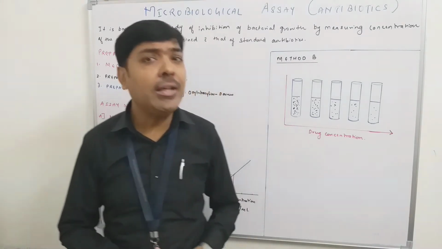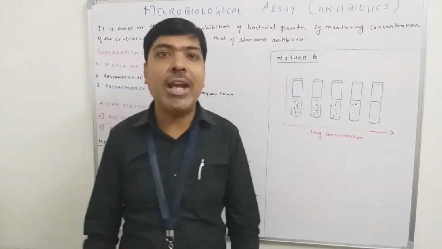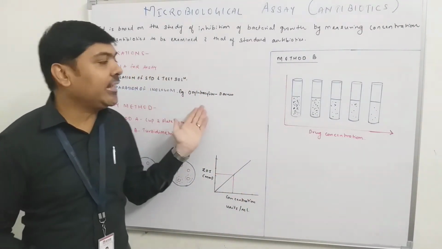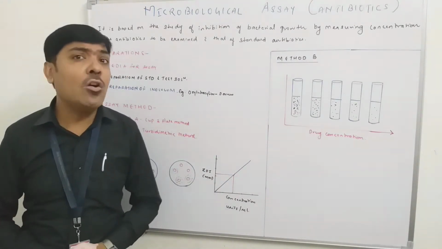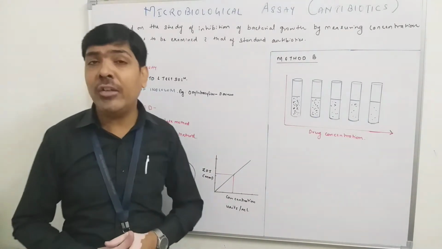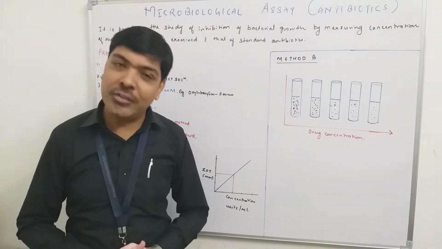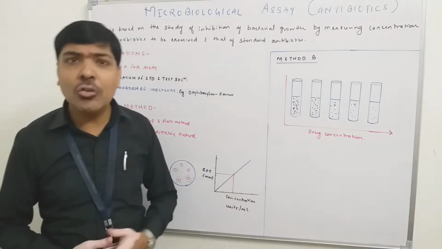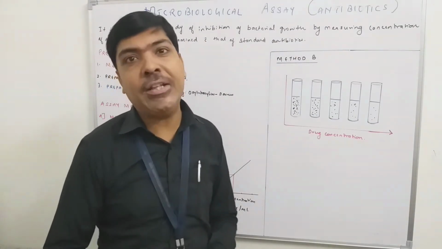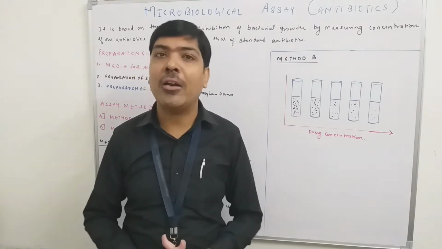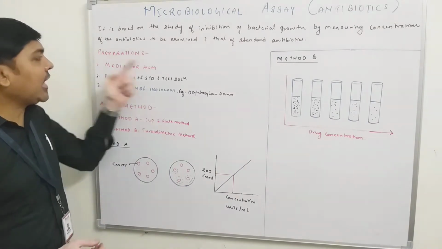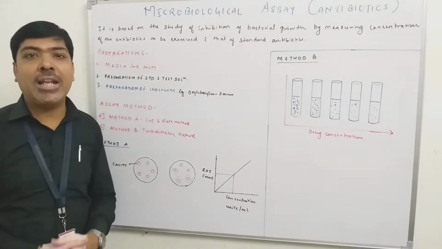So if we read the IP, then we'll find that for different categories of antibiotic, different microorganisms are already prescribed. For example, if you are taking oxytetracycline as a standard antibiotic, then the inoculum in which we assay that oxytetracycline will be S. aureus. So if we look at the standard book, the Indian Pharmacopoeia, we'll find that for different categories of antibiotic, different microorganisms are prescribed. So again, we have to go for the preparation of the inoculum. These are the three things that we need to first prepare in our laboratory.